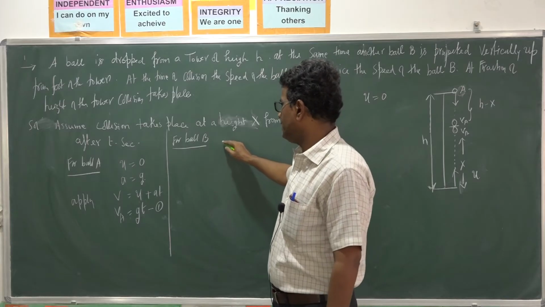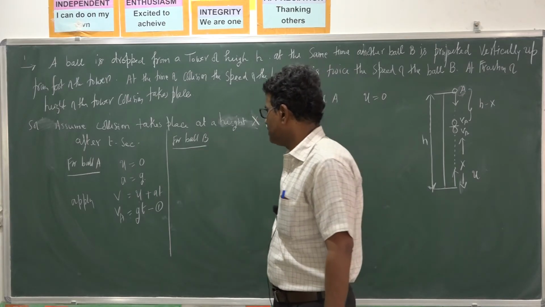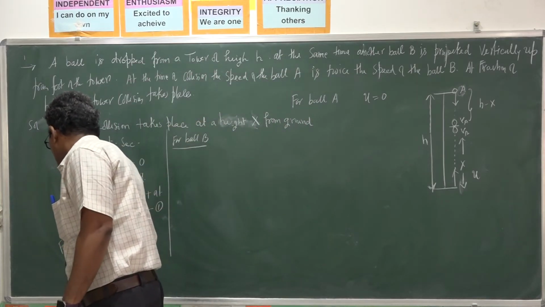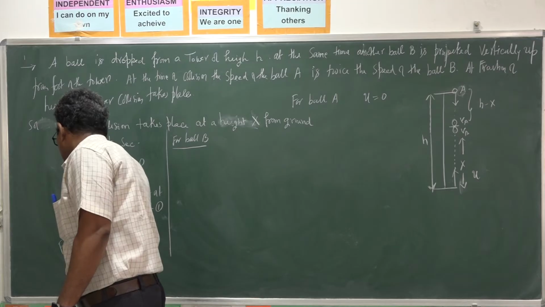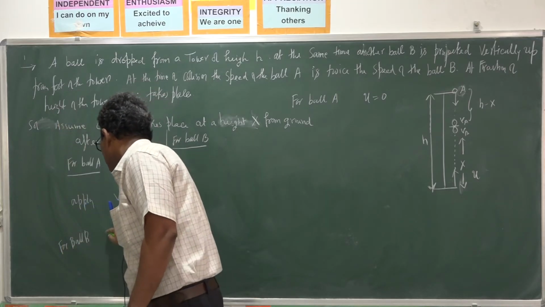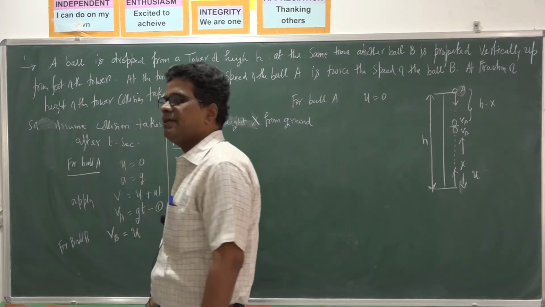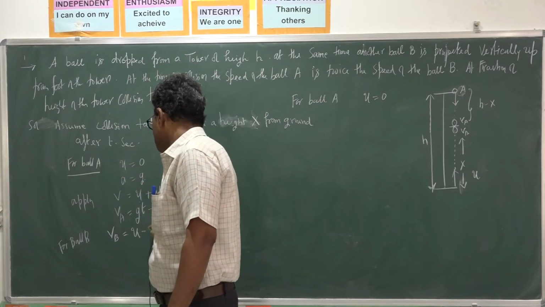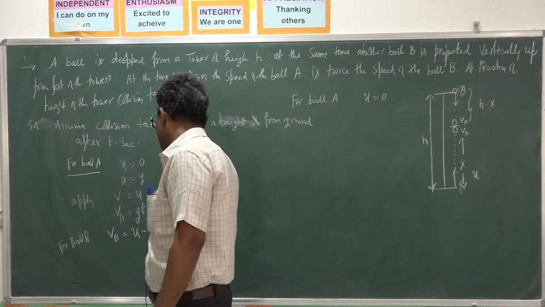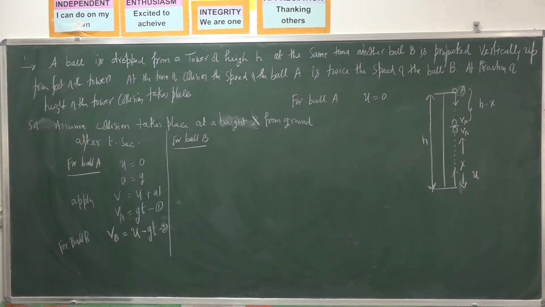So apply the same formula v is equal to u plus at. Vb is equal to u, the initial velocity of projection. Since it is rising up, acceleration is minus g, so Vb is u minus g t. You call it equation 2. So this is for ball B.